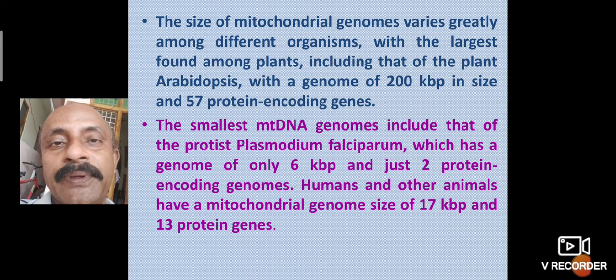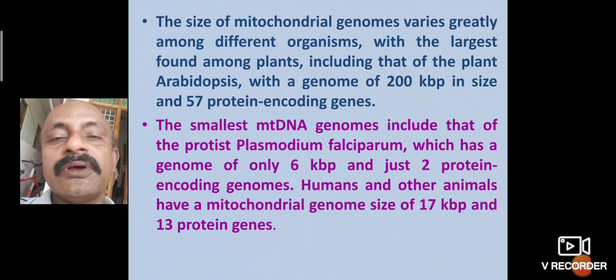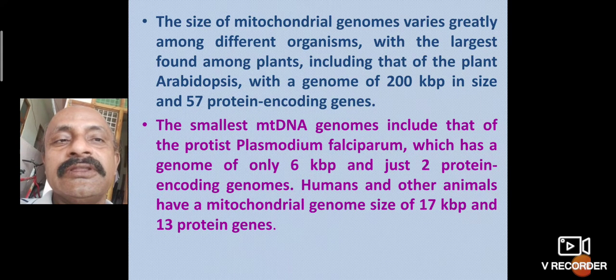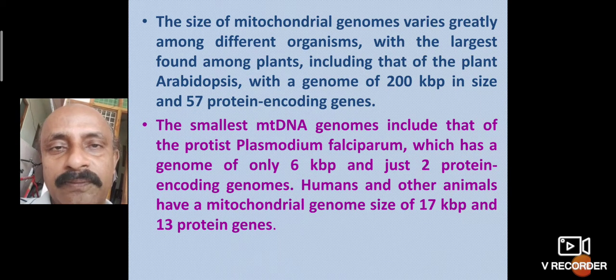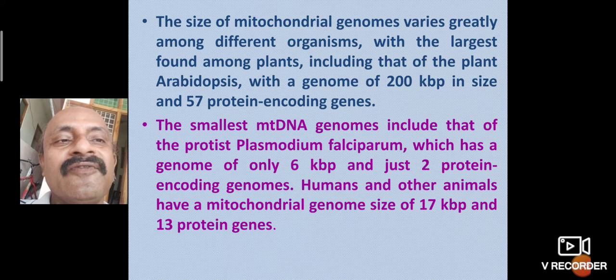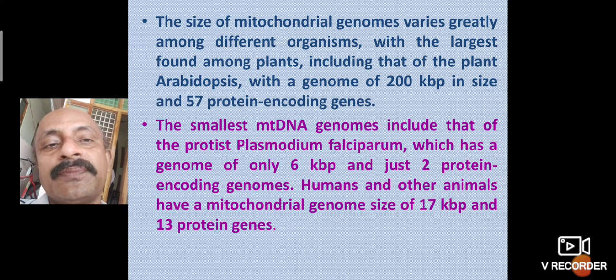Scientists have reported the biggest and the smallest mitochondrial genome sizes. The biggest is the Arabidopsis plant, whose mitochondrial genome is 200 kilobases with 57 protein-coding genes. In the same way, the smallest one, Plasmodium falciparum, has only 6 kilobases and 2 protein-coding genes.